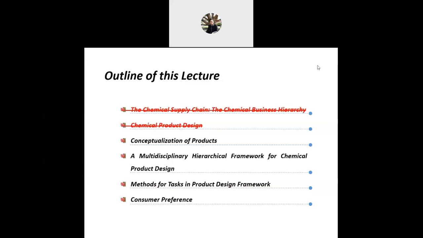Design is actually a synthesis activity. That means different parts are combined to create a new function or new characteristic, as compared with the individual parts, which is not available in the individual parts. We combine individuals with other individuals to make new products. For example, ethylene: we can combine it with another chemical so that we can convert it to another product.